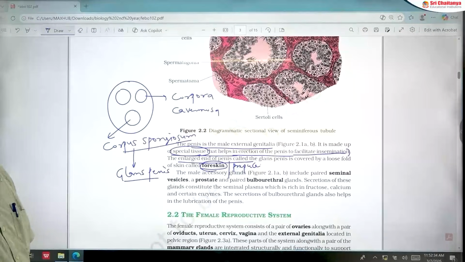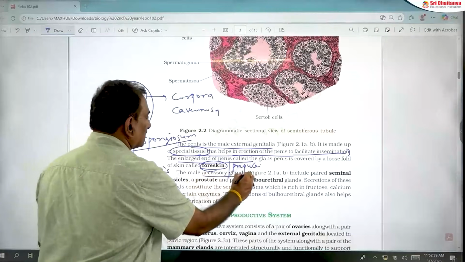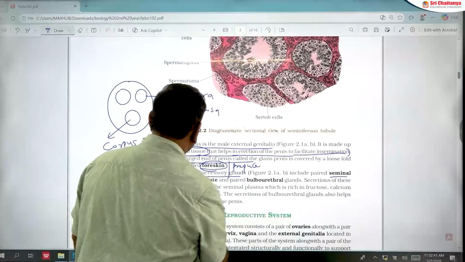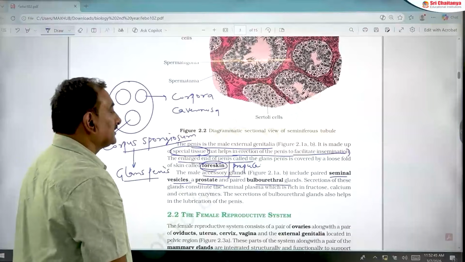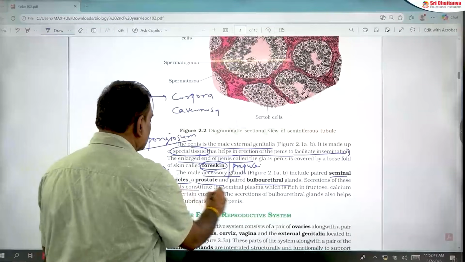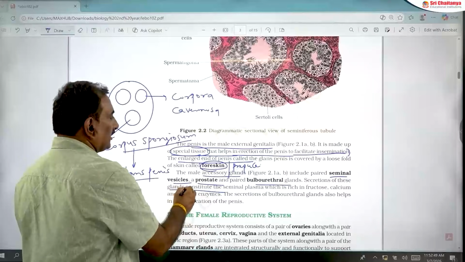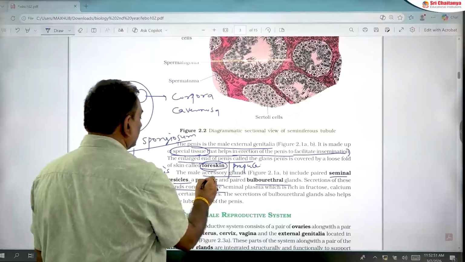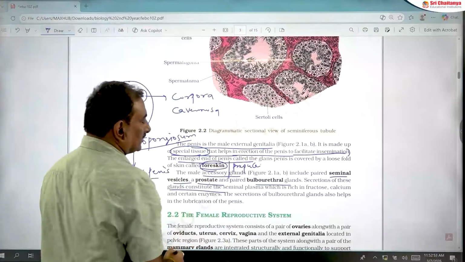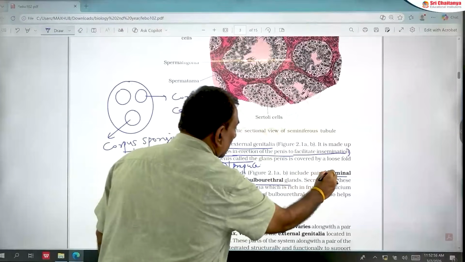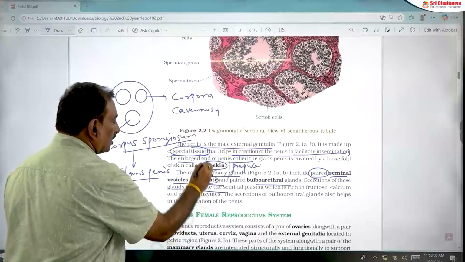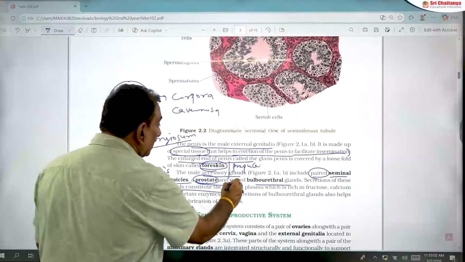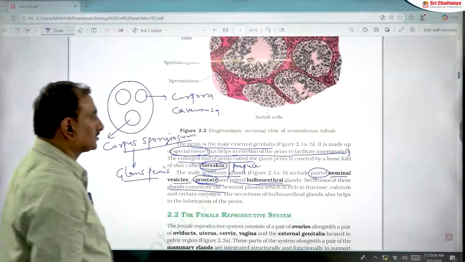Next, in the male reproductive system, male accessory glands are also present, which include the seminal vesicles, prostate and bulbourethral glands. You should remember that seminal vesicles are paired, the prostate gland is a single, large, unpaired gland, and the bulbourethral glands are paired.